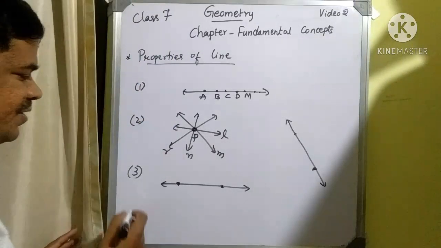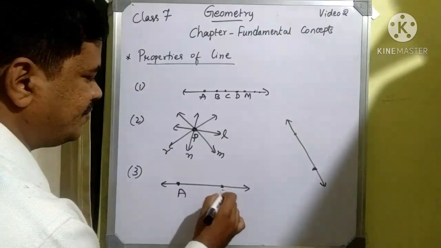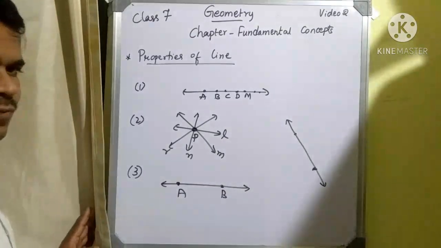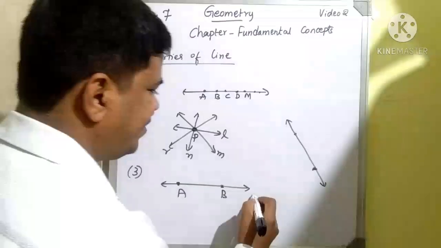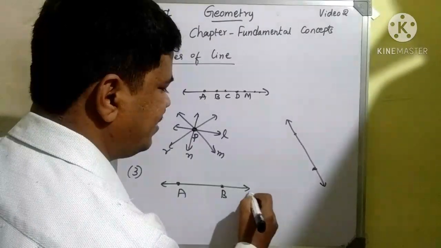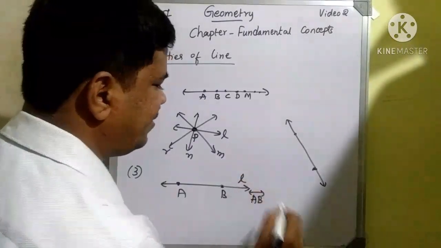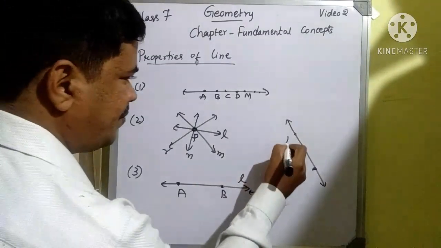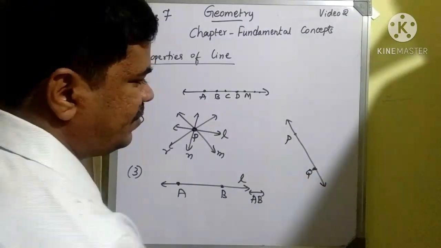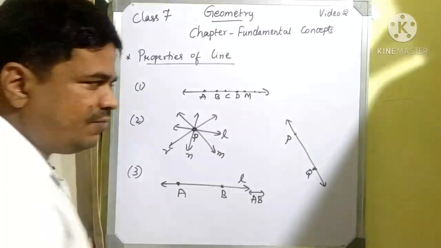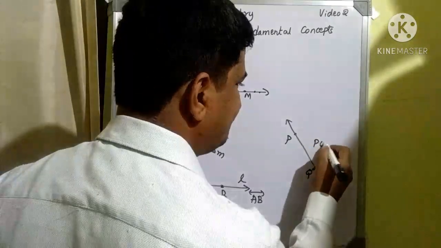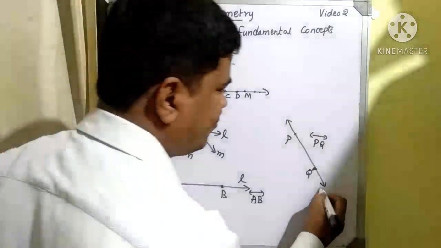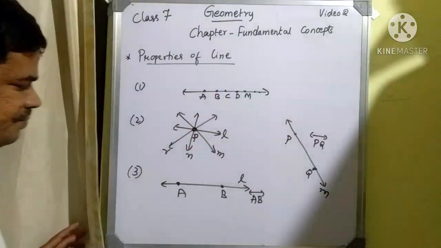A and B are the two given points, and I can draw only one line, and we can represent this line as AB, or even by the small letter l. Here, if P and Q are the two given points, only one straight line can pass through them. PQ is that line, or we can represent it by the small letter m.